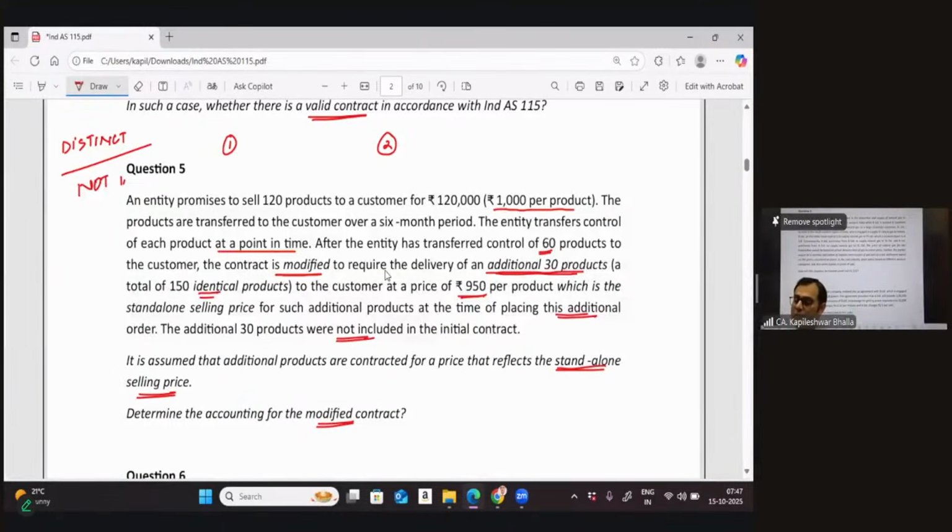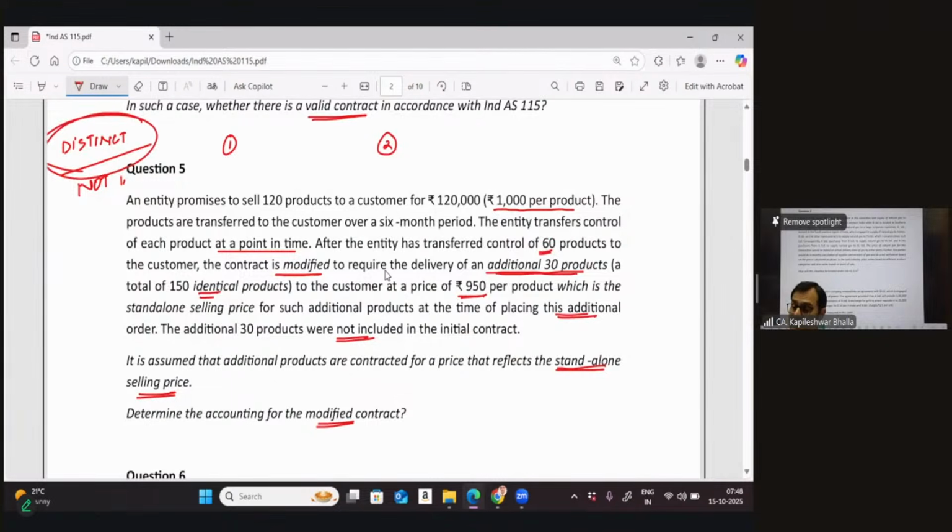In this particular case, the company initially entered into the contract to supply 120 units of the product, and then it is going to supply another 30 units, which is identical in nature. So there is no interdependency, or interrelationship, between the existing and the new additional goods. So we can undoubtedly say that the goods are distinct in nature.